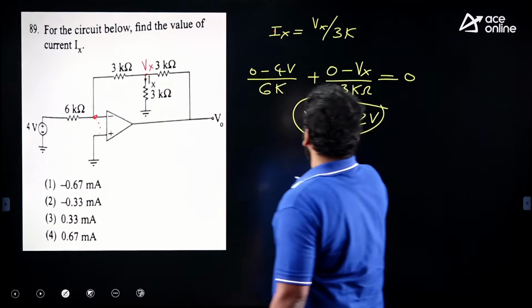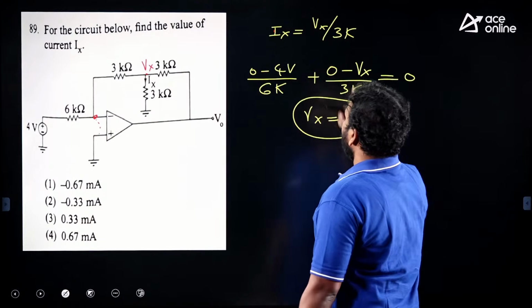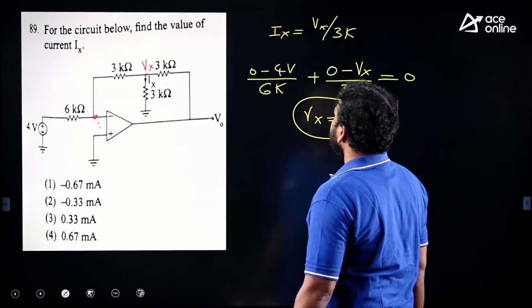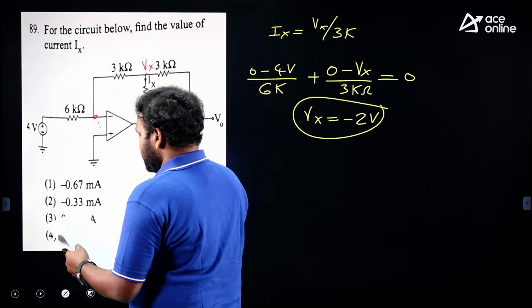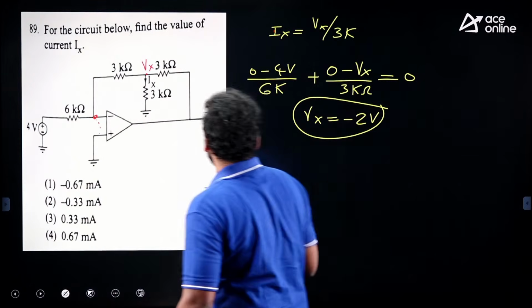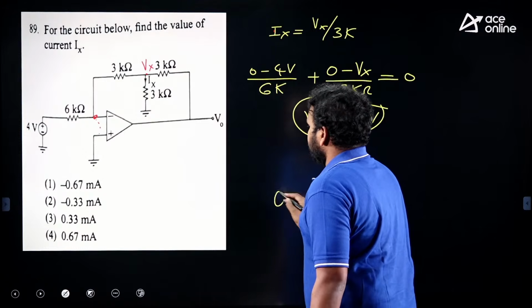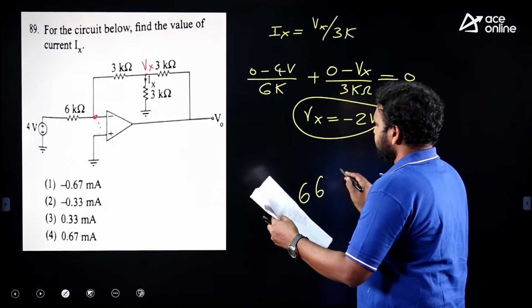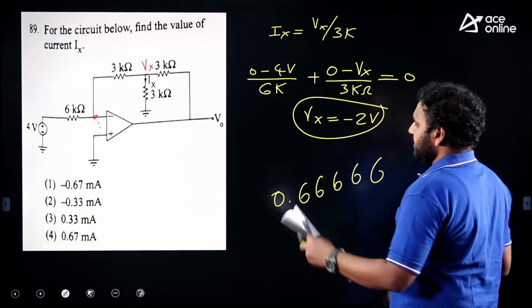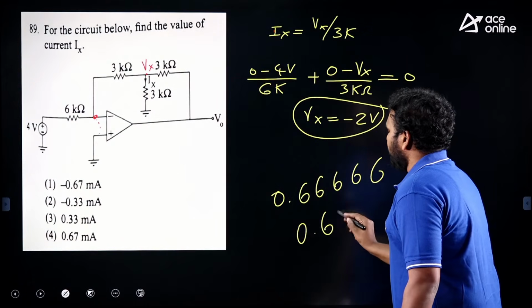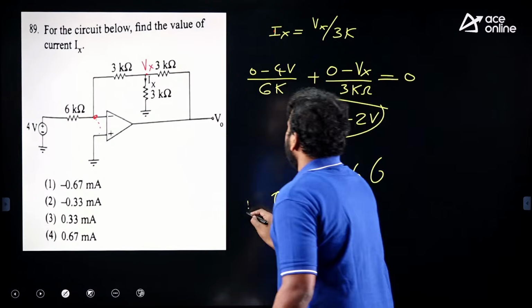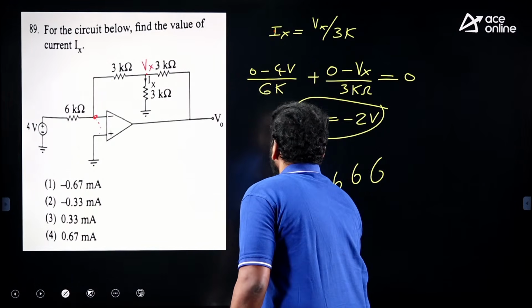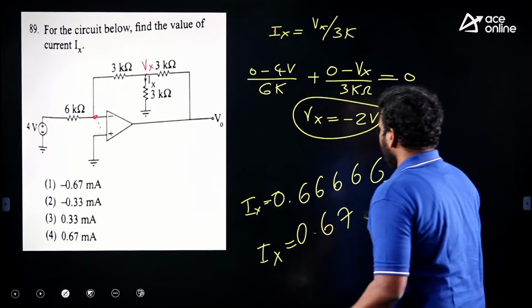If you know Vx, then 2 volts divided by 3 kilo ohms, you will get 0.66, the exact value is 0.66668 something. You can take it as 0.67 milliamperes.